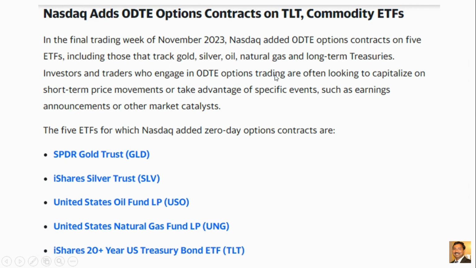Right now we know SPX, SPY, we do the zero DTE, and now they have added gold, silver, USO oil, natural gas, and also the treasury bond TLT, the 20-year treasury bond. These are all added for zero DTE option contracts. Maybe not today or tomorrow, but very soon, the liquidity in these option contracts will increase, based on the volatility.